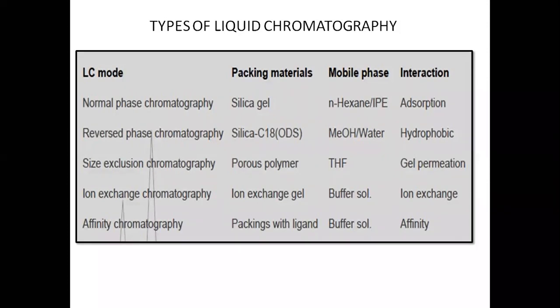In this case, the packing material is usually a porous polymer, the mobile phase can be THF, and the interaction is based on the gel permeation technique. Then the other technique that we have is ion exchange chromatography. Here the packing material is an ion exchange gel, the mobile phase is a buffer solution, and the interaction is ion exchange.